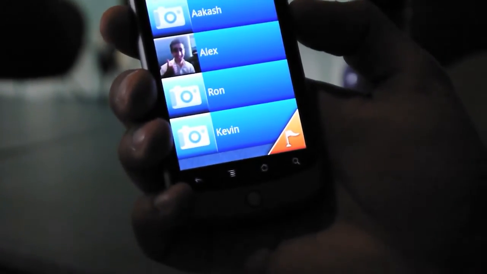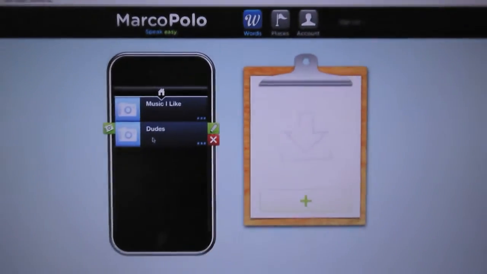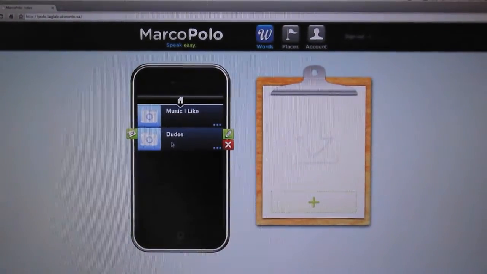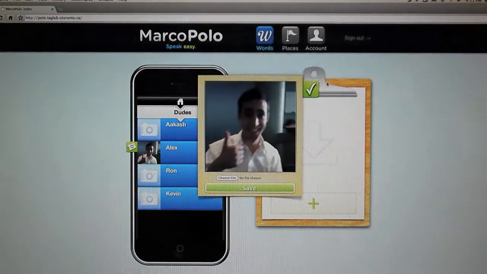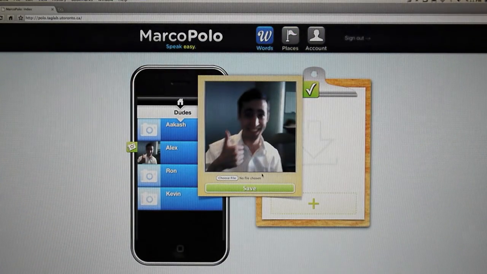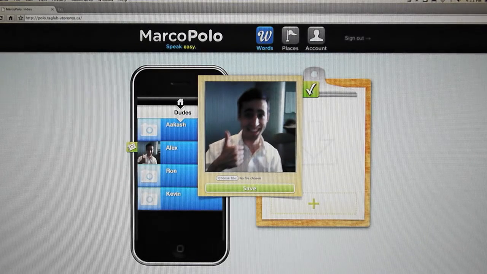And now we can turn over to the web interface, and if we look for Alex, we will notice that right away, or very soon, Alex's word will have a picture associated with it, and you can see right there. We can bring it down. We can see a nice big version of that picture, and we can also change it if we think we have a better picture somewhere.